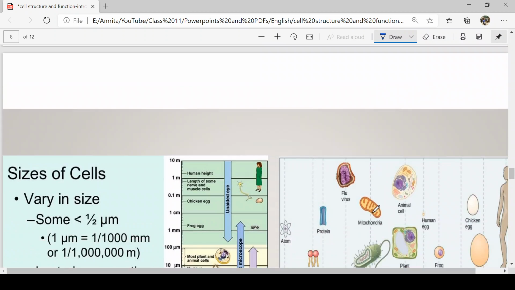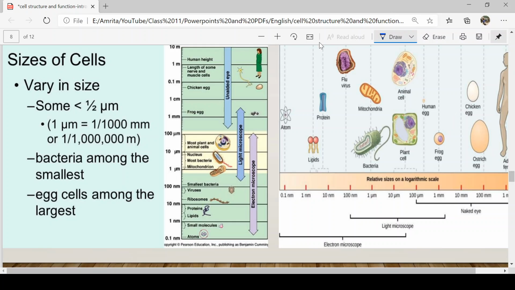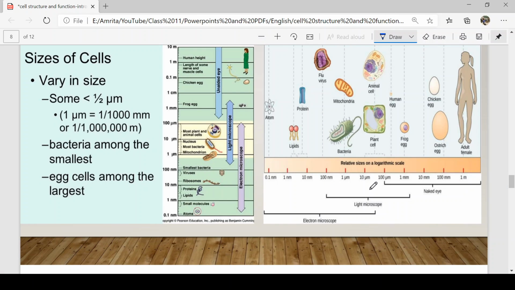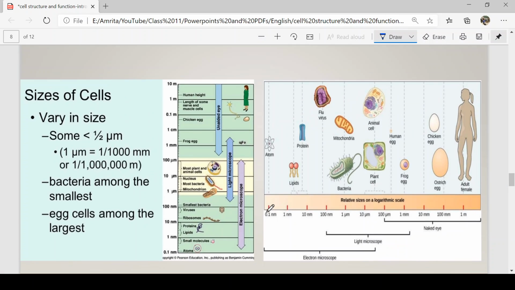Now, this is another slide to depict that. Here we have a scale: 0.1 nanometer, 1 nanometer, 10 nanometer, 100 nanometer, 1 micrometer. A nanometer is smaller than a micrometer. Then we have millimeter, then centimeter, and then meter. Picometer is even smaller. Coming here, 1 micrometer, 10 micrometer, 100 micrometer, 1 millimeter, 10 millimeter.